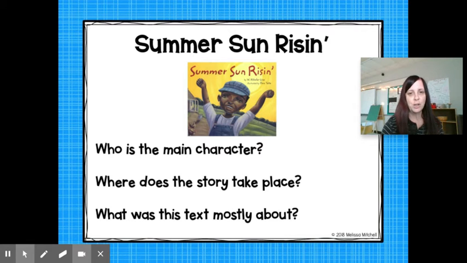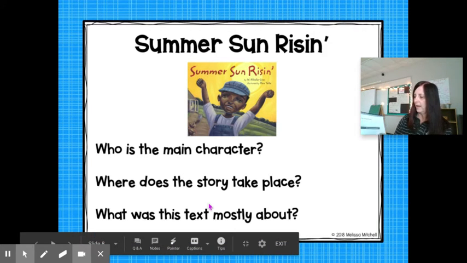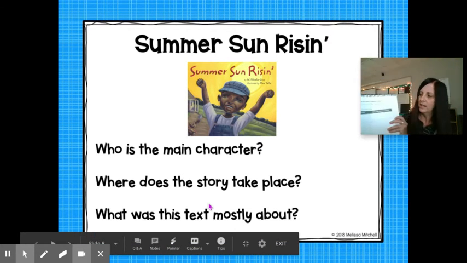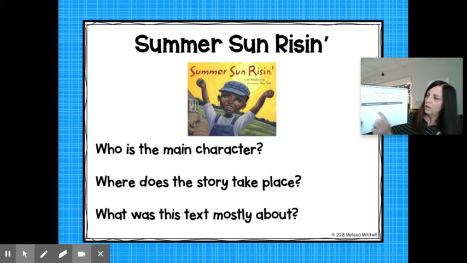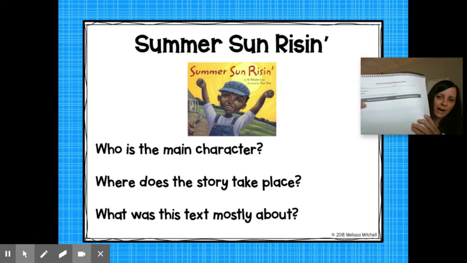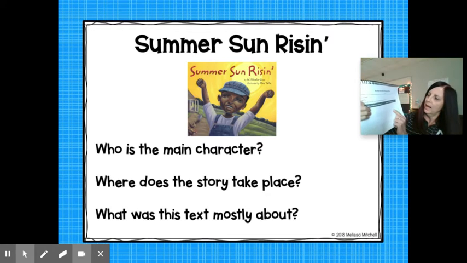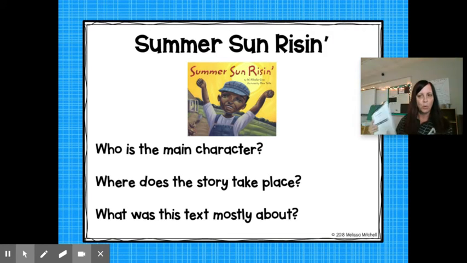Today, what I want you to do, if you need to, go back and listen to Summer Sun Rising again and tell me, who are some of the characters in the book and where does the story take place? And what you're going to do today is page 37 in your workbook. Who is the main character in the book? So you're going to write and draw a picture telling me who is the main character. And then you're going to tell me, where is the story?